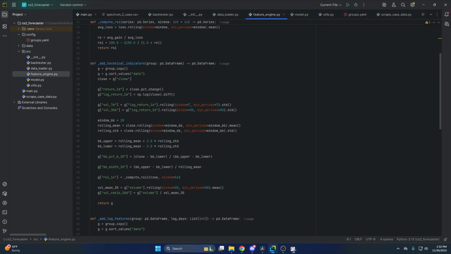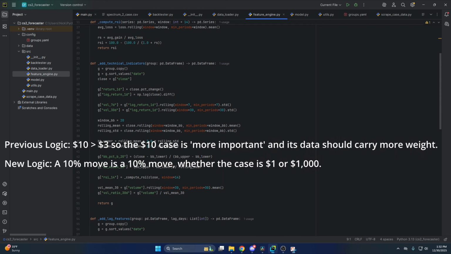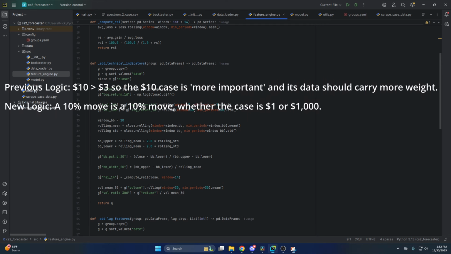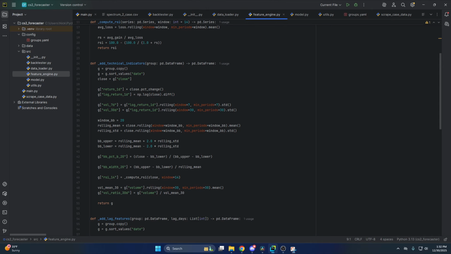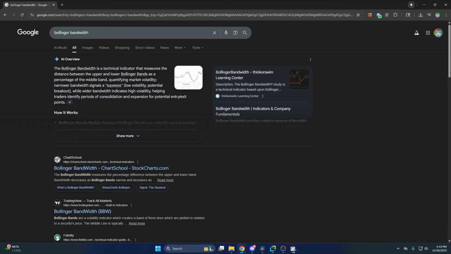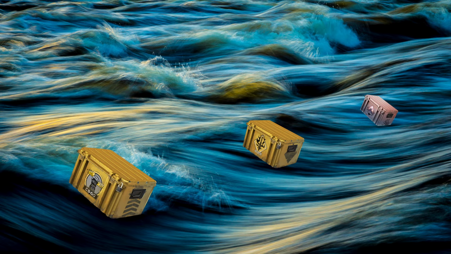I explicitly dropped absolute dollar prices. If the model sees a case is $10, it gets biased and overvalues its data compared to that of a case who's only worth $3. Instead, I had it look at ratios, Bollinger's bandwidth, and volume momentum. It's not looking at the price, but instead the flow of the case.